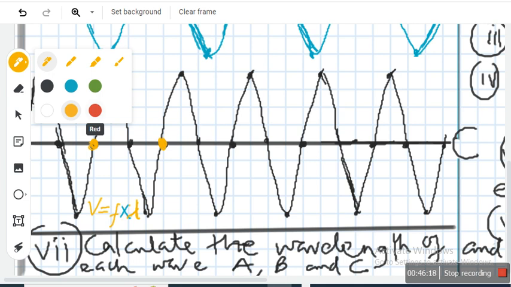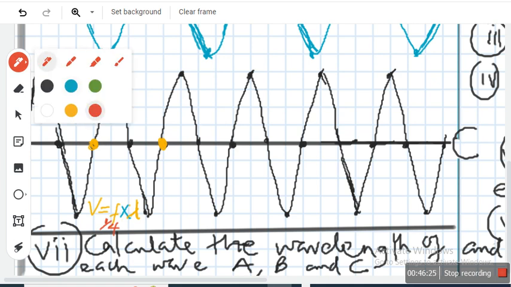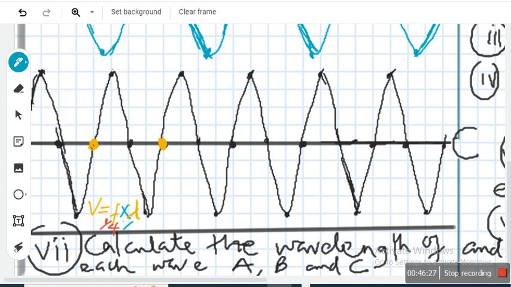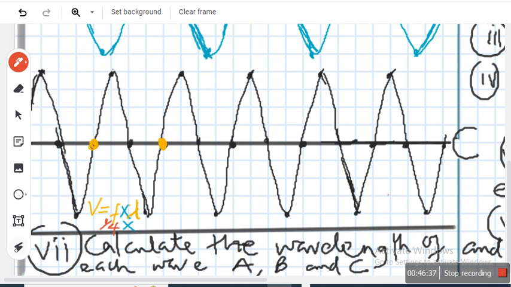What did we get for the frequency? 1/4. So let me just write 1/4 times. What did we get for the wavelength? 0.04 meters. Interesting. We got 4 centimeters, which is 0.04 meters.